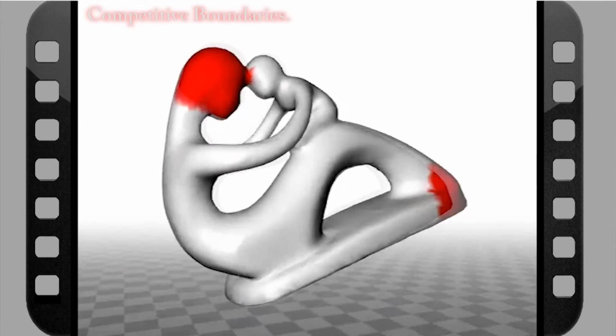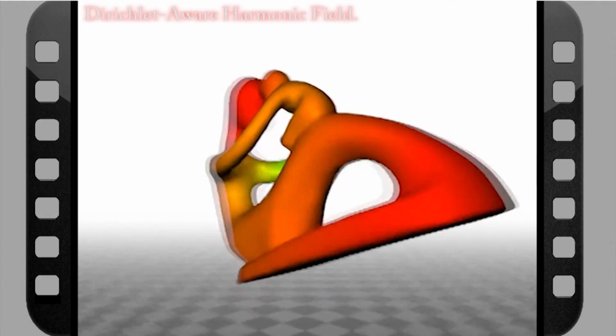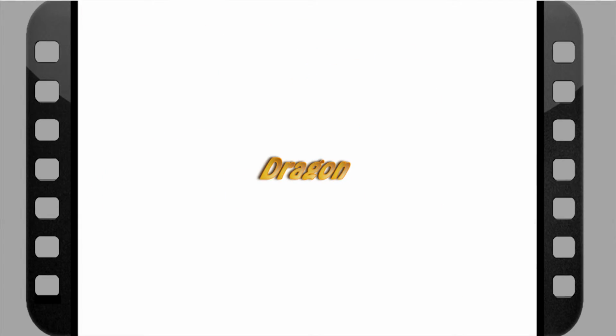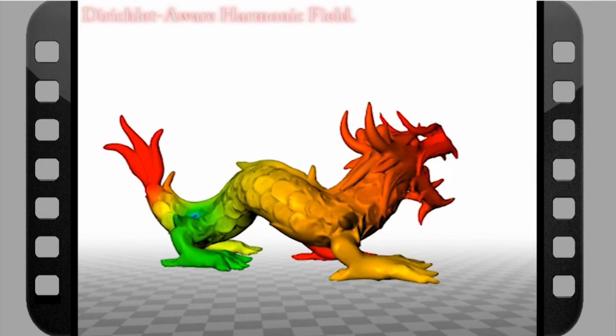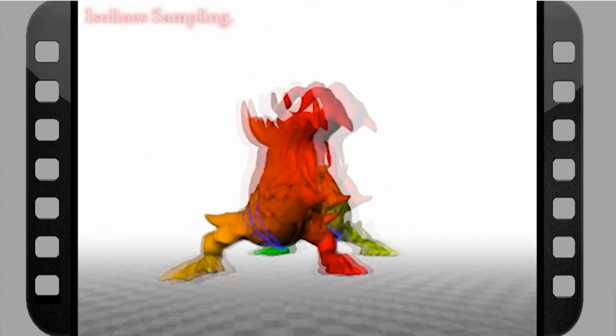First, competitive boundaries are specified. Then, a harmonic field is computed. Finally, isolines are sampled. First, we brush sparse boundaries. Then we solve the wrapped Laplacian system. Finally, we sample the harmonic field.